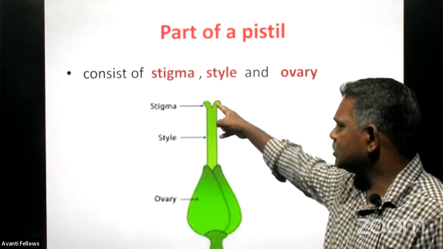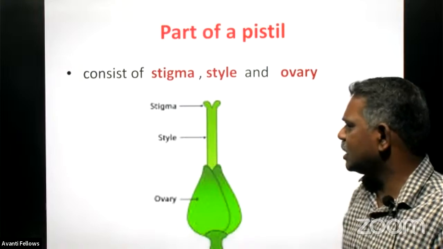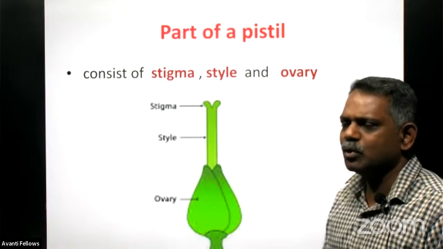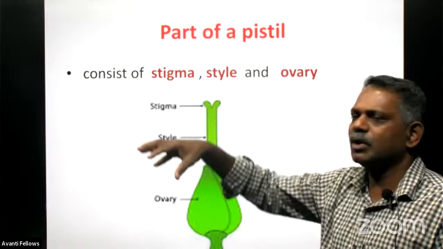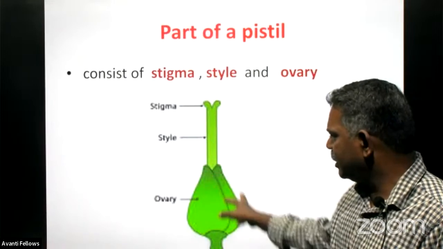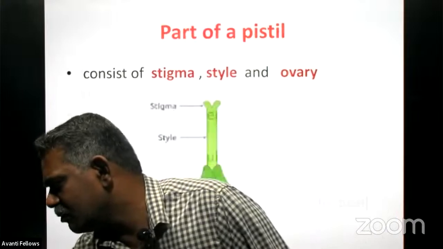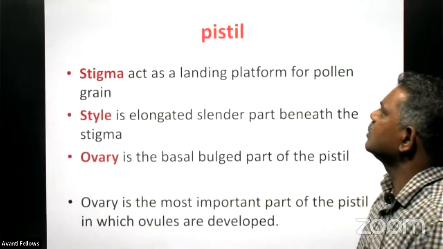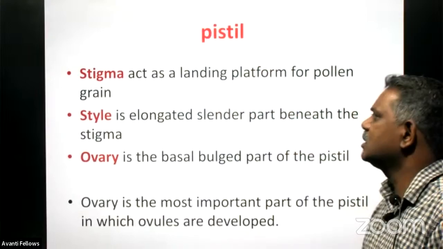And these are the three parts of a pistil. This part is called what? The stigma. Already we discussed it. And this is the style. And the bottom portion is called what? The ovary. The stigma is for pollination, and through the style it passes, and finally reaches the ovary, where it meets the female reproductive gamete called what? The ovules.